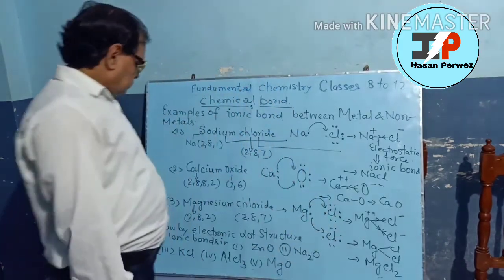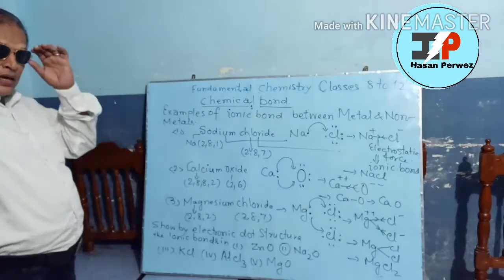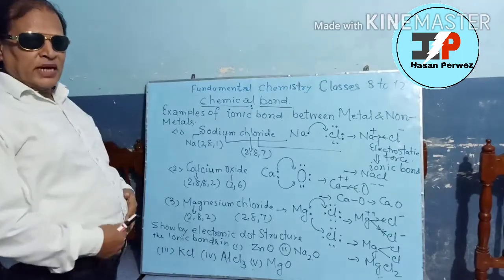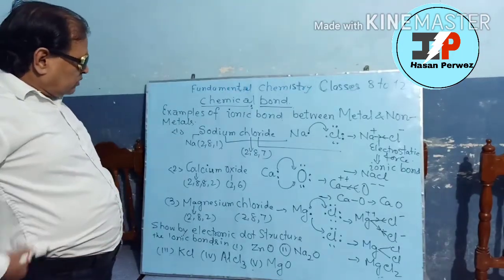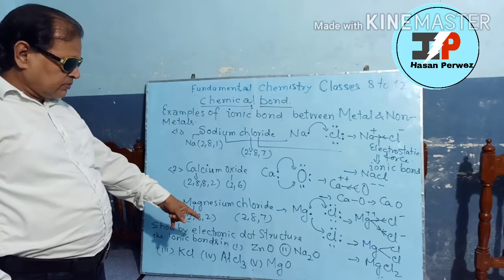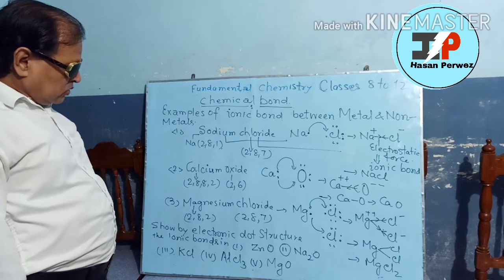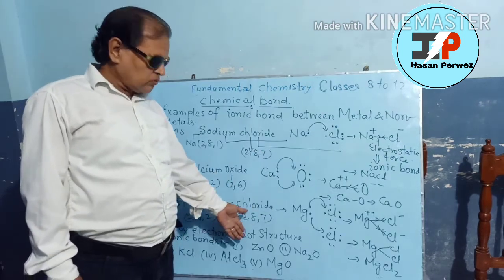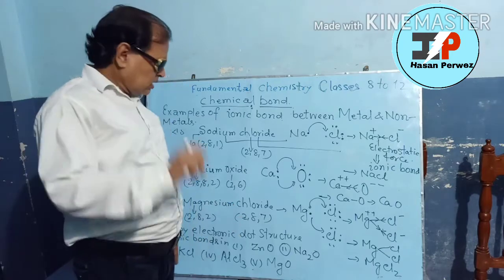It is clear here. Now I want to give you some tasks to practice well for the formation of ionic bond. So here we have given you a problem to write the electronic dot structure like this in the case of these following 5 compounds.